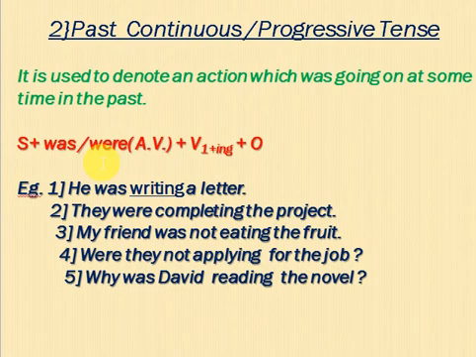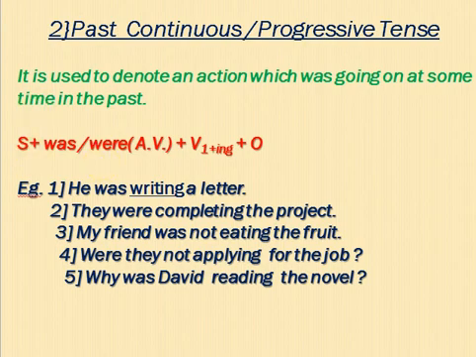Interrogative, what will you do? Was, were used in starting. Were they not applying for the job? Why were I used not was? Because they is plural. And question mark. If auxiliary verb is coming in starting, remember it is interrogative sentence. Why was David reading the novel? So here David is singular number, therefore was. So you have to remember present verb with ing and was, were for continuous.